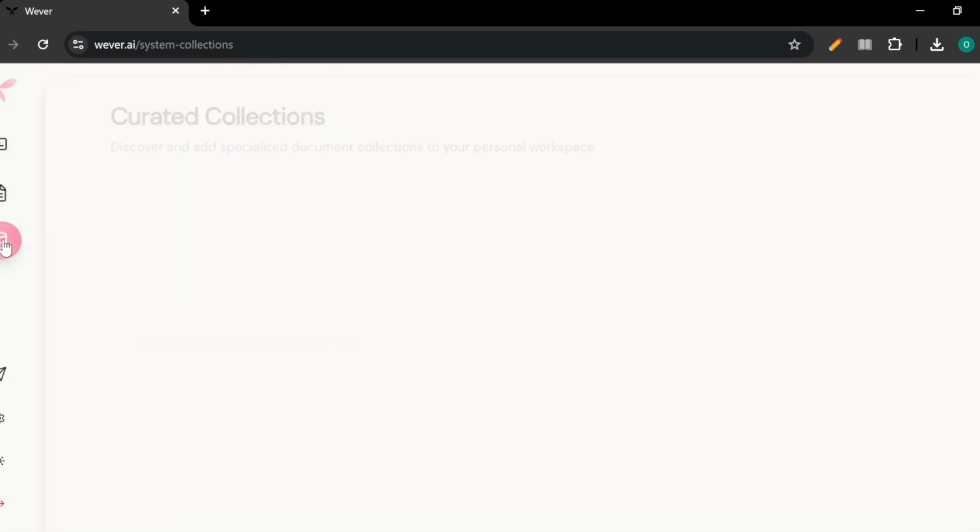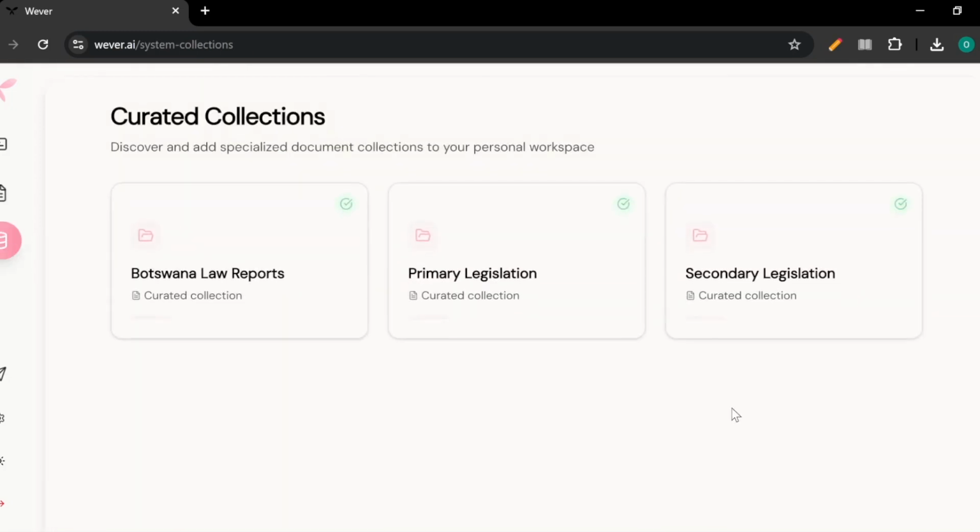Now we also have our curated collections. These are collections that the team believes are general use case and will generally benefit most people who use the application. So it will be built up over time. So don't worry about these. They're effectively made by the firm.